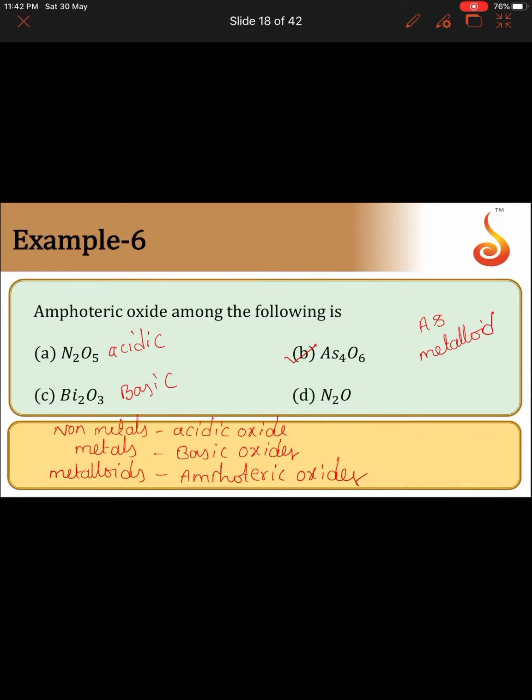N2O, actually nitrogen is non-metal, but it is an exceptional case. N2O is a neutral oxide. It is an exceptional case. So here amphoteric oxide among the following is As4O6.